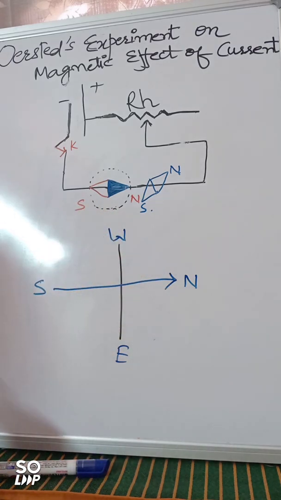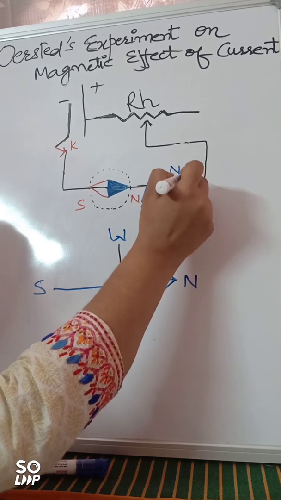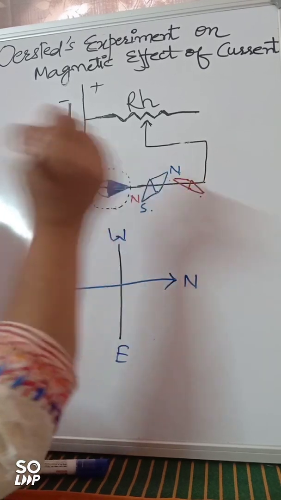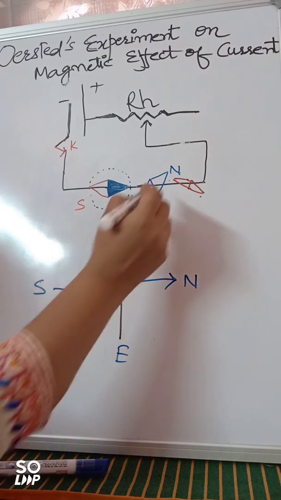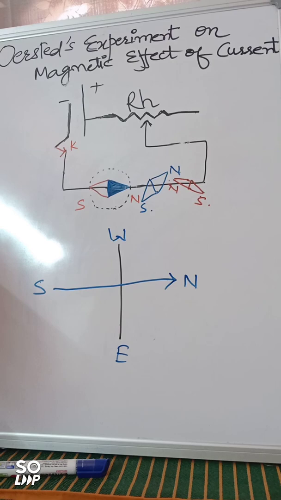Now the deflection simply became opposite. So how did it start acting? Now it was like this way. North became this side and south came to this side, right? It started deflecting this way, just opposite to the deflection that was happening before, right?